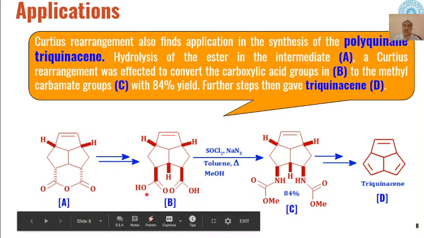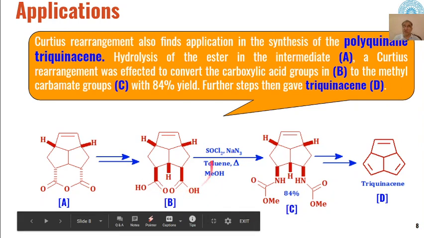So this OH and this OH of the carboxylic acid will be converted into acid chlorides. So this OH will be replaced by Cl, this OH will be replaced by Cl, and then these acid halides will react with sodium azide, and then these groups will be converted into azide at both these ends.